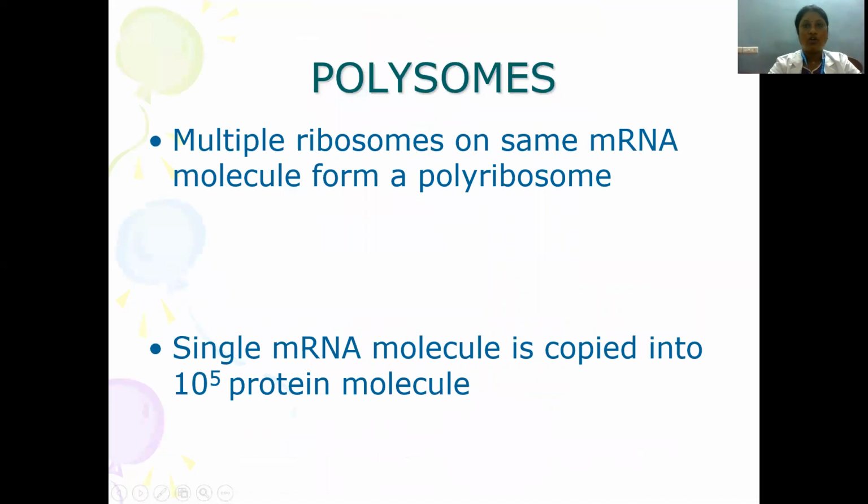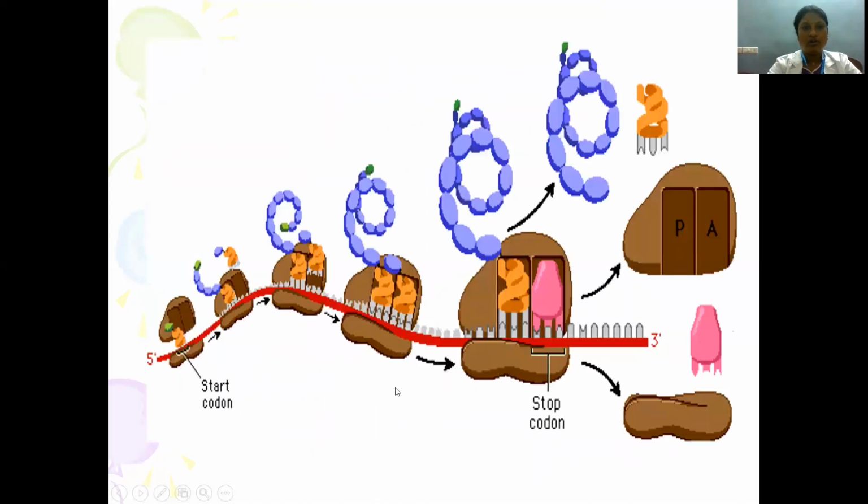Now, polysomes: what are polysomes? Multiple ribosomes which are present on the same mRNA molecule form a polyribosome. Hence a single mRNA molecule is copied into many protein molecules. So here you can see an mRNA to which many ribosomes get associated, resulting in polypeptide synthesis.